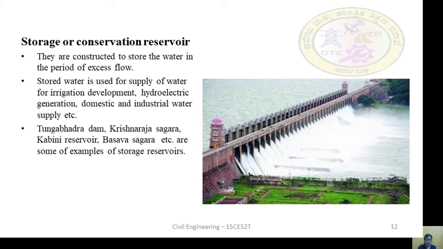So the stored water will be used for hydroelectric power generation, industrial water supply, and domestic supply, and it can also be used for the irrigation of crops. Some examples of storage reservoirs are Tungabhadra Dam, Kabini Reservoir, Almatti Reservoir, etc.